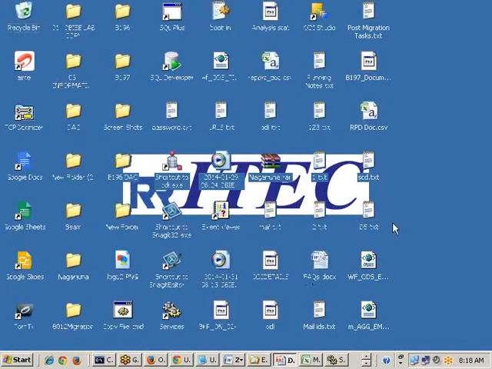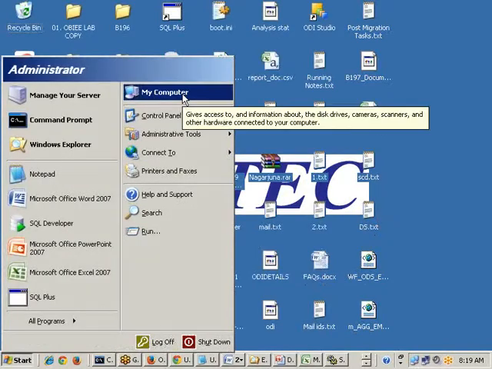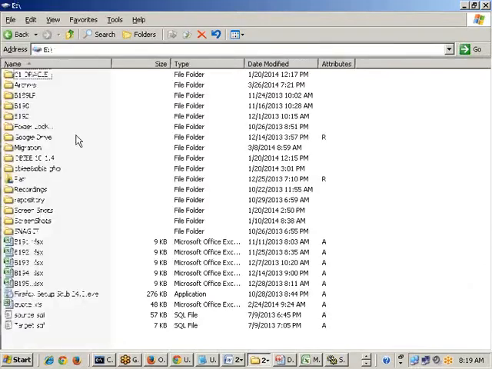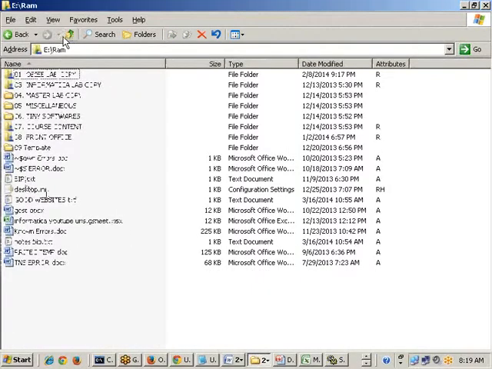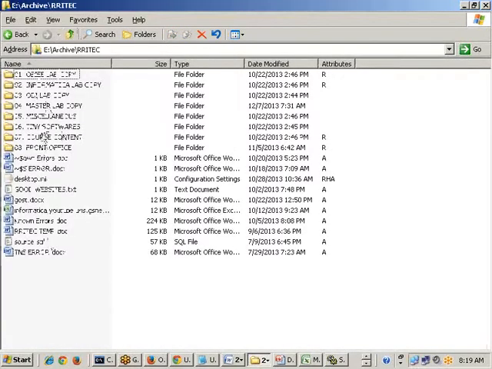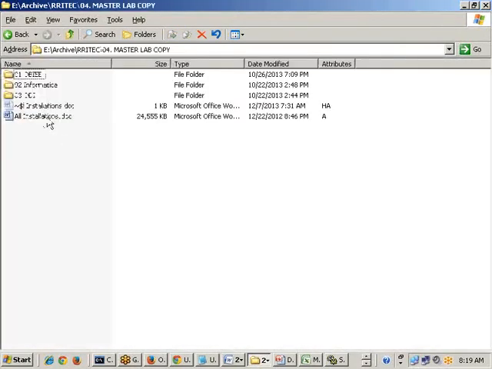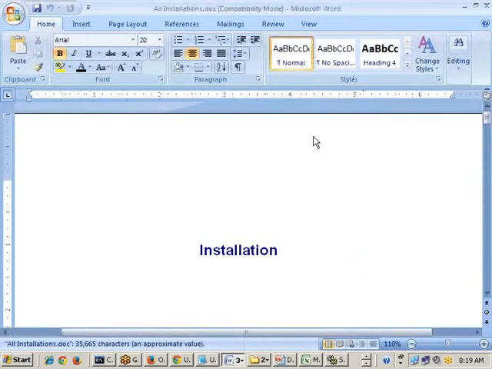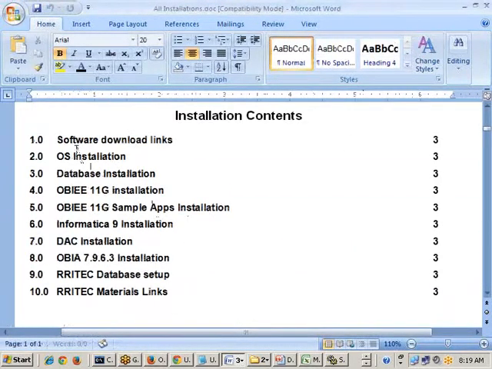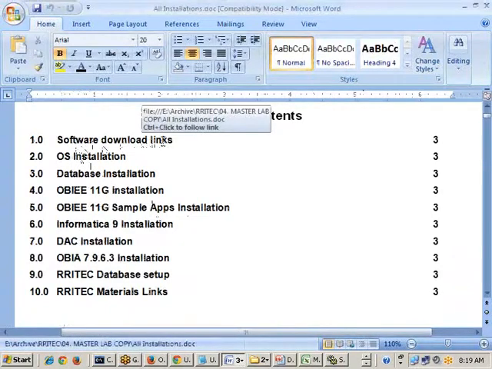How to install OBIEE? The question is how to install OBIEE. The answer is we are going to provide you a clear installation document. Let us go and see here. We are providing this document to you. Here I have how to download the software.